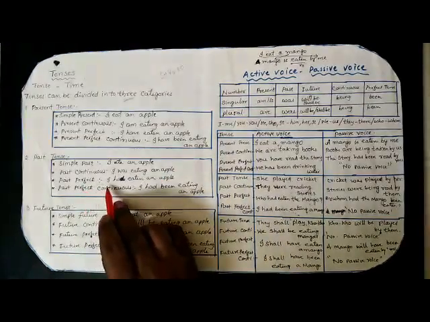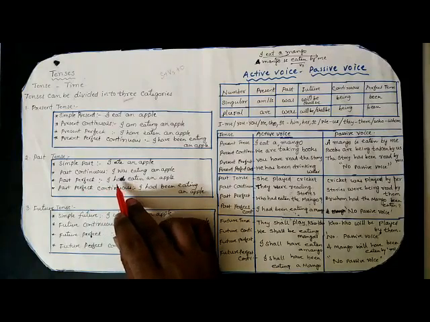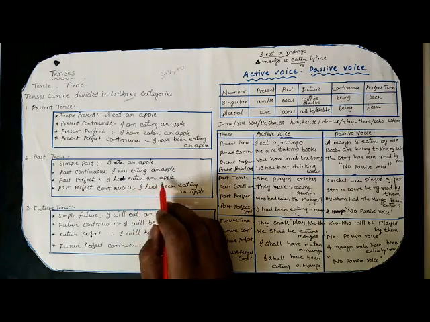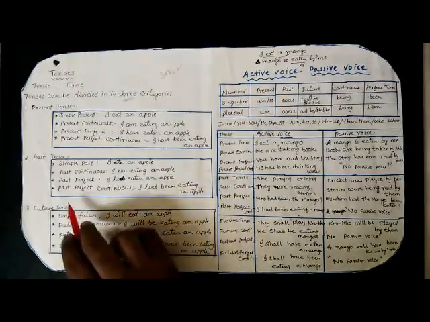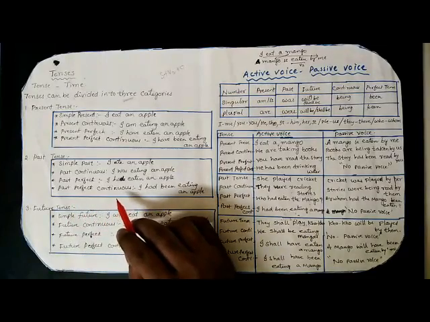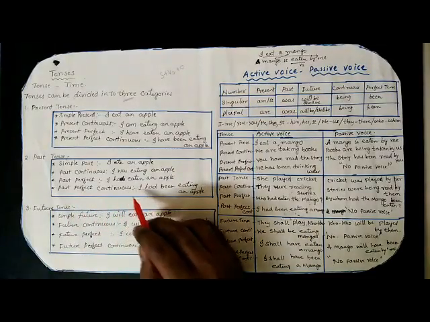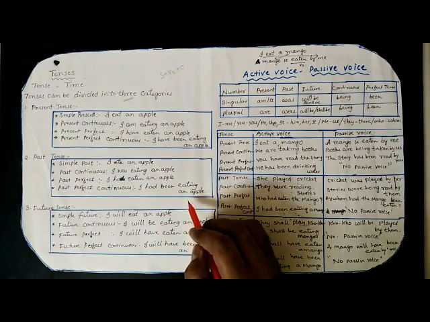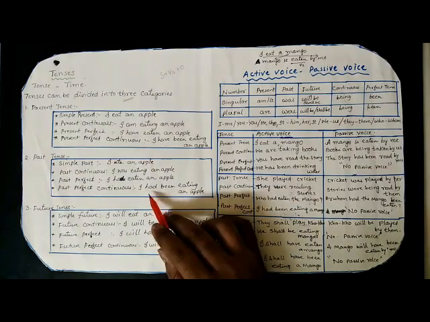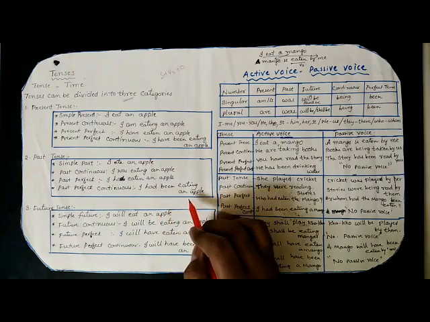And past perfect. The structure for this is subject plus had plus V3 plus object. Let us see the example. I had eaten an apple. Past perfect continuous. Let us see the structure. Subject plus had plus been plus V1 plus ing plus object. The example is I had been eating an apple.